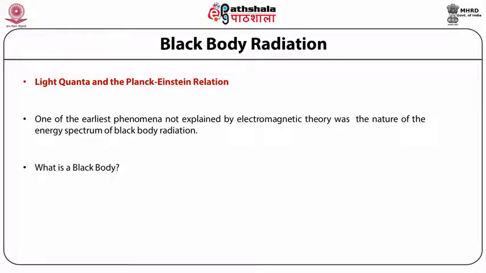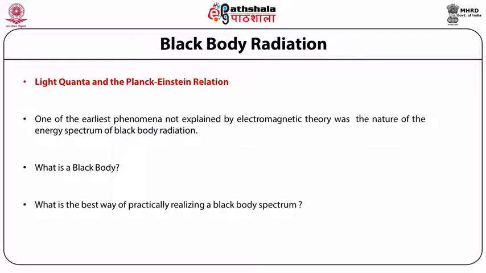So, the best way to realize a black body is by making a hollow enclosure with a small opening, such as an oven. And this kind of setup is the best way to practically realize a black body.